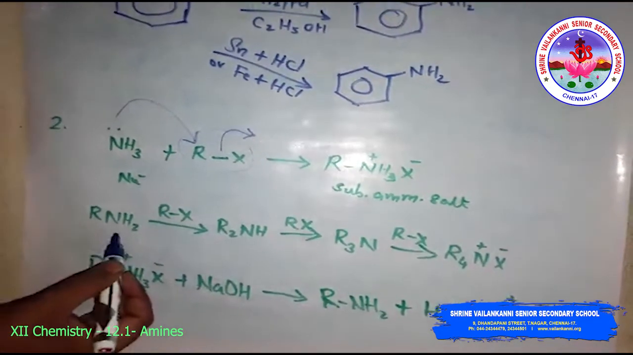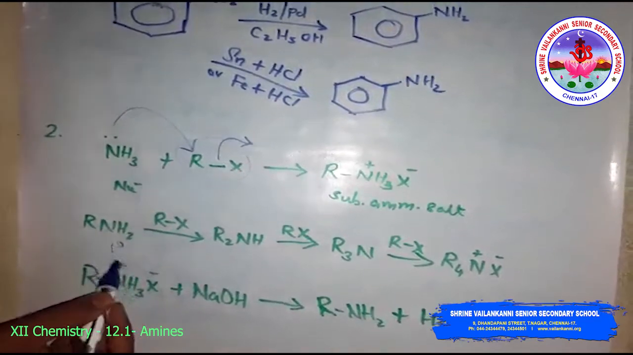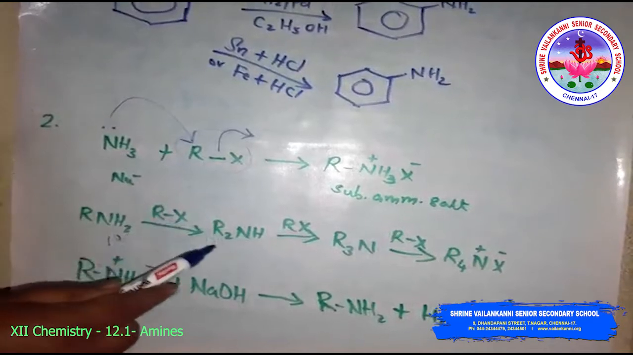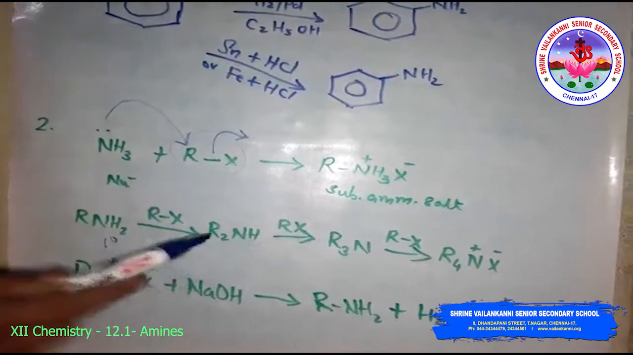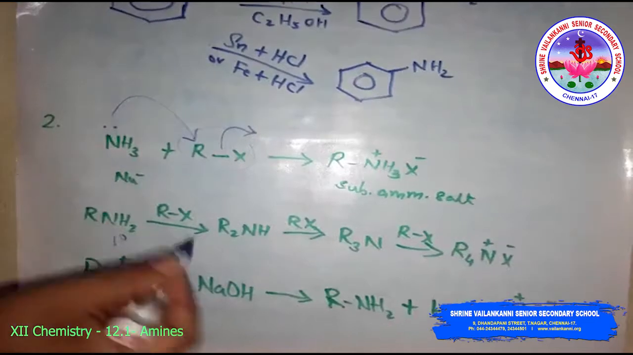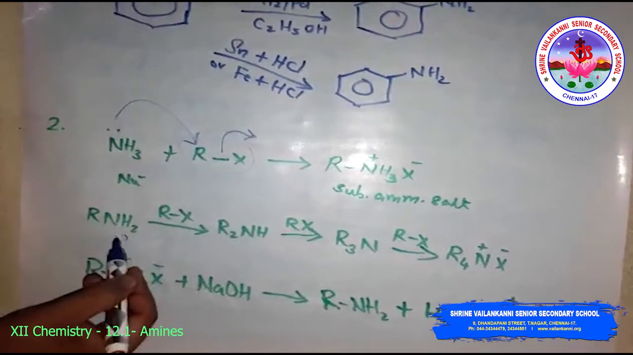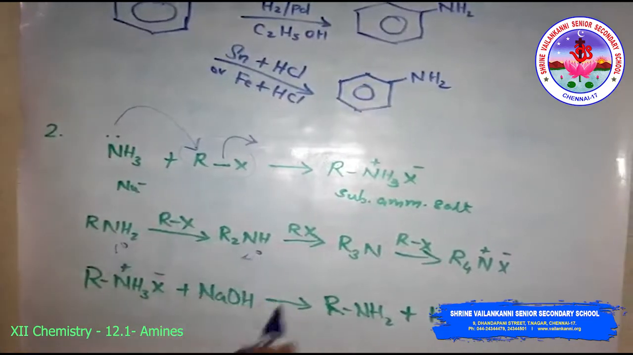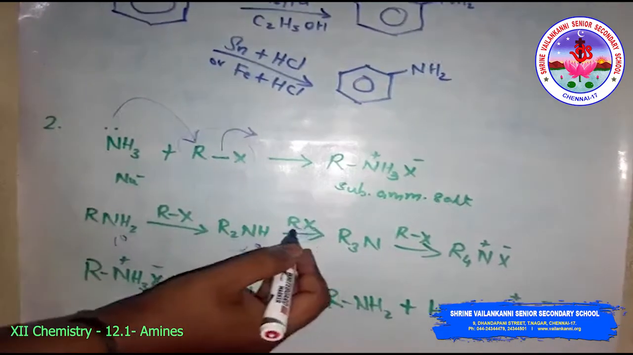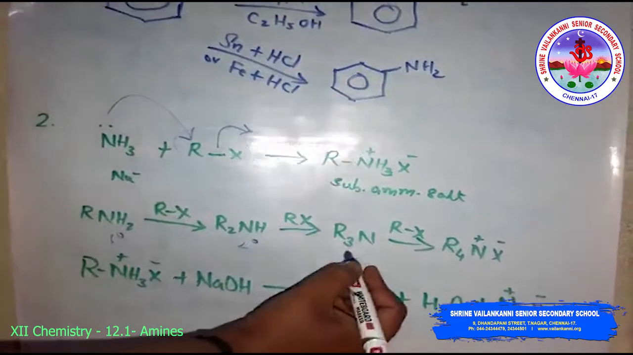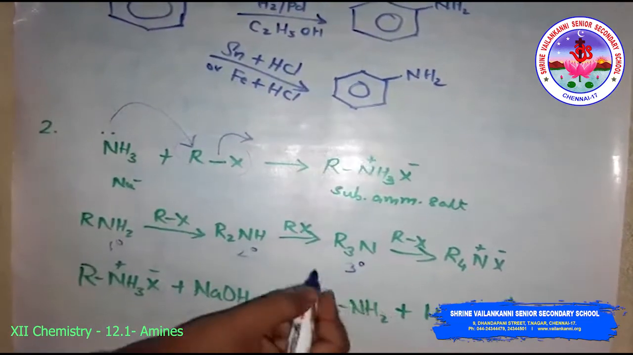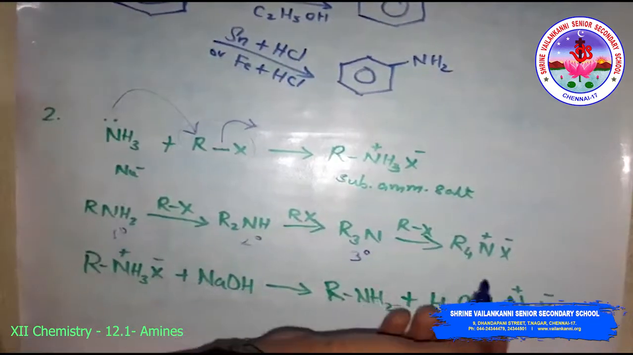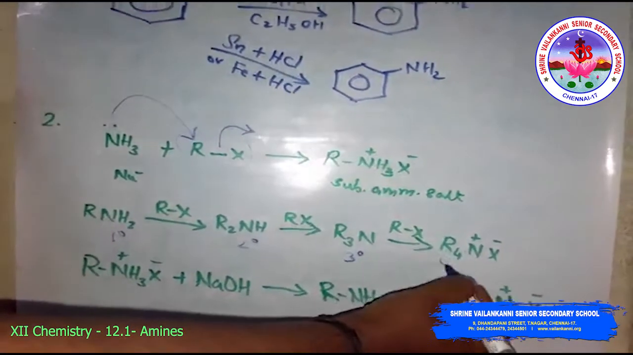Look at this. RNH2 is the primary amine, formed by replacement of a hydrogen atom of the ammonia molecule by the alkyl group. So what happened? The first one is the primary amine. The second one is the secondary amine, R2NH. Then the third, again addition of RX, gives the tertiary amine, R3N. Again addition of RX gives the quaternary ammonium salt.